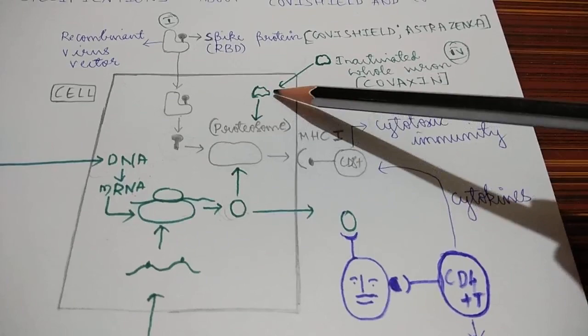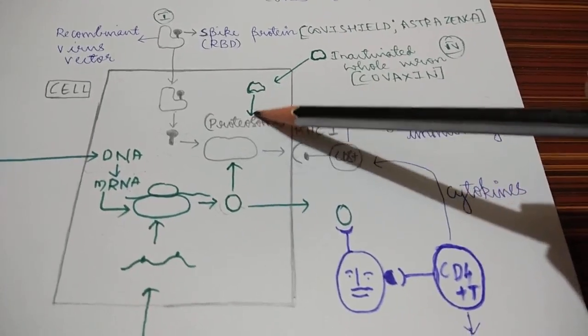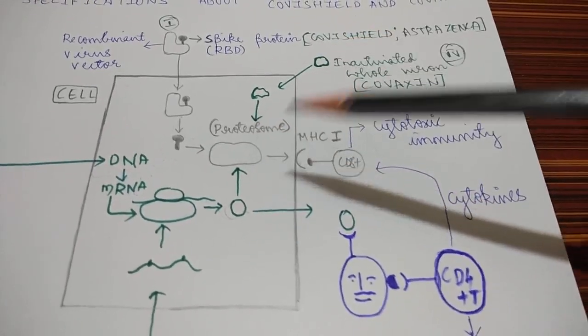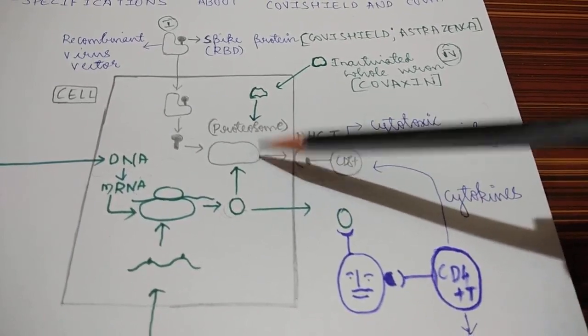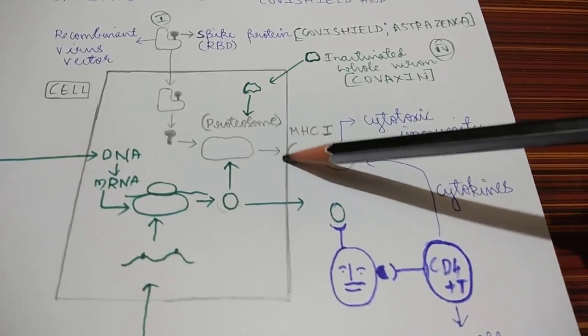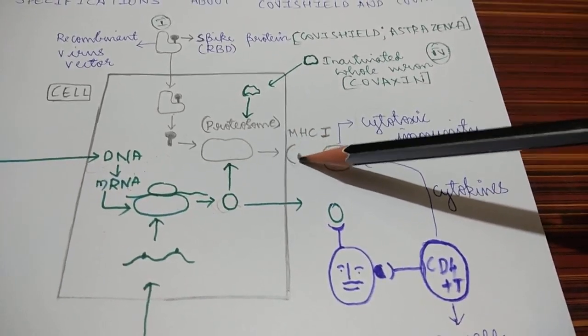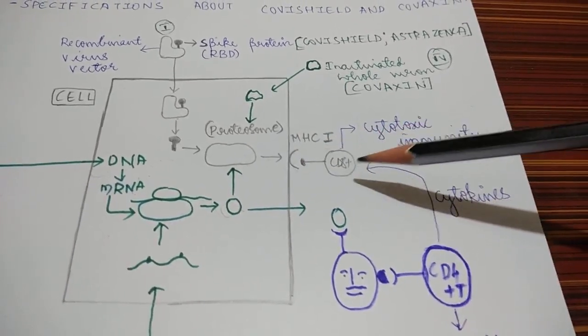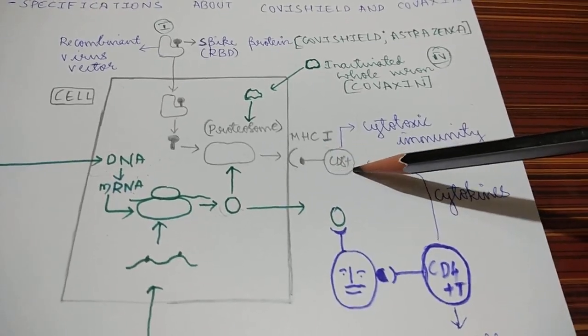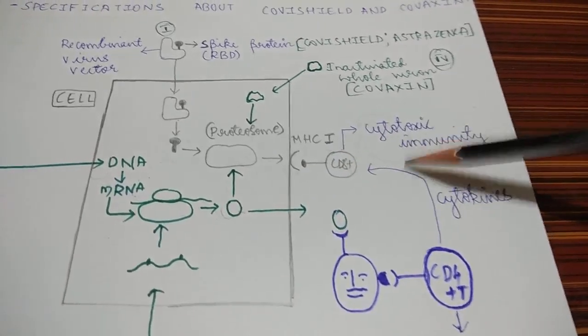The inactivated whole virion along with the adjuvant enters the proteasome. Again, through the same mechanism, proteasome cleaves the protein and there is an antigenic material which is presented on the MHC1. So this MHC1 is presented to the CD8 lymphocyte which produces cytotoxic immunity.